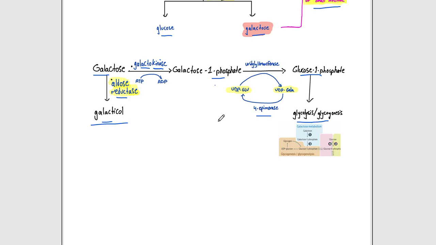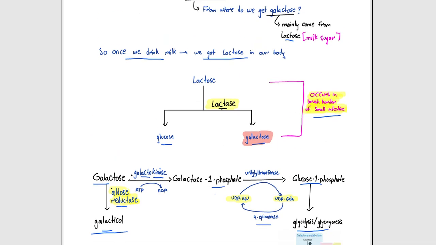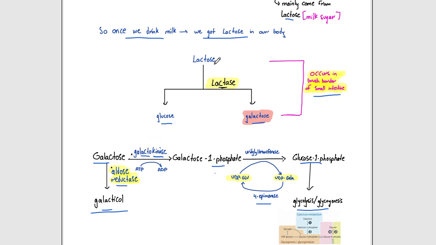Let's repeat one more time. If we drink milk, we have lactose. Lactose will be broken down to glucose and galactose by the lactase, which occurs in the brush border of the small intestine. Then the galactose can go through two pathways. One is converted to galacticol using the aldose reductase, and the second is converted by the galactokinase to galactose 1 phosphate, and then to glucose 1 phosphate. Then it will be used in glycolysis and glycogenesis.